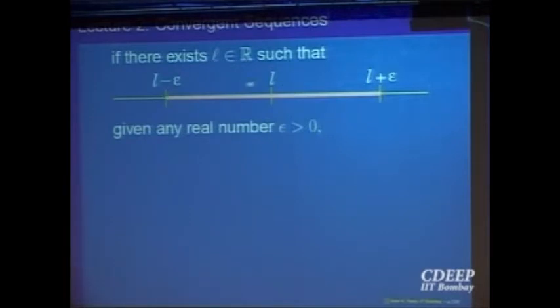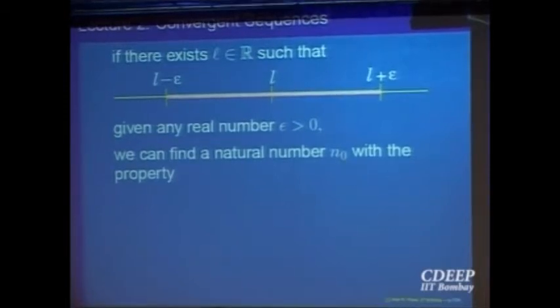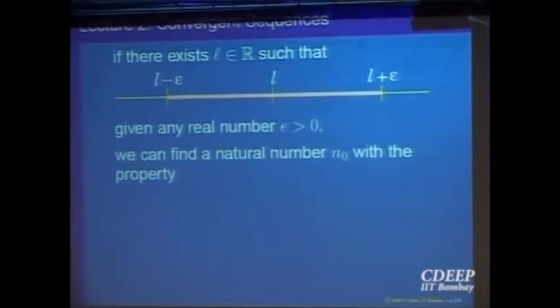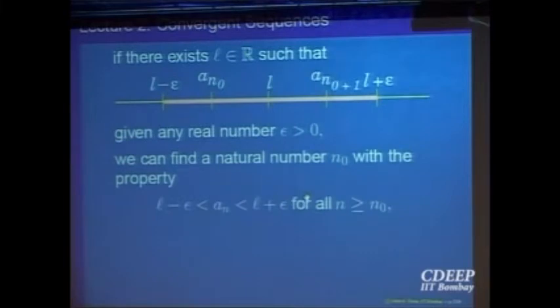That is the window around that point. What should happen? All the elements of the sequence after some stage, if I wait long enough, after 2 hours, after 3 hours, after 20 hours, after some stage n naught, all the elements a_n are inside this window. So L minus epsilon is less than a_n less than L plus epsilon for all n bigger than or equal to n naught, after that time.